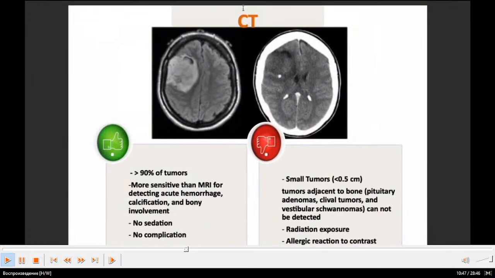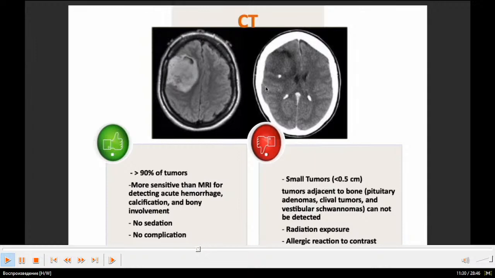CT, advantages, pros: it detects more than 90% of tumors, is more sensitive than MRI for detecting acute hemorrhage, calcification, and bone involvement. It needs no sedation, there is no complication. Disadvantages: small tumors, tumors adjacent to bone, pituitary adenomas, glial tumors, and vestibular schwannomas cannot be detected. Radiation exposure, allergic reaction to contrast.